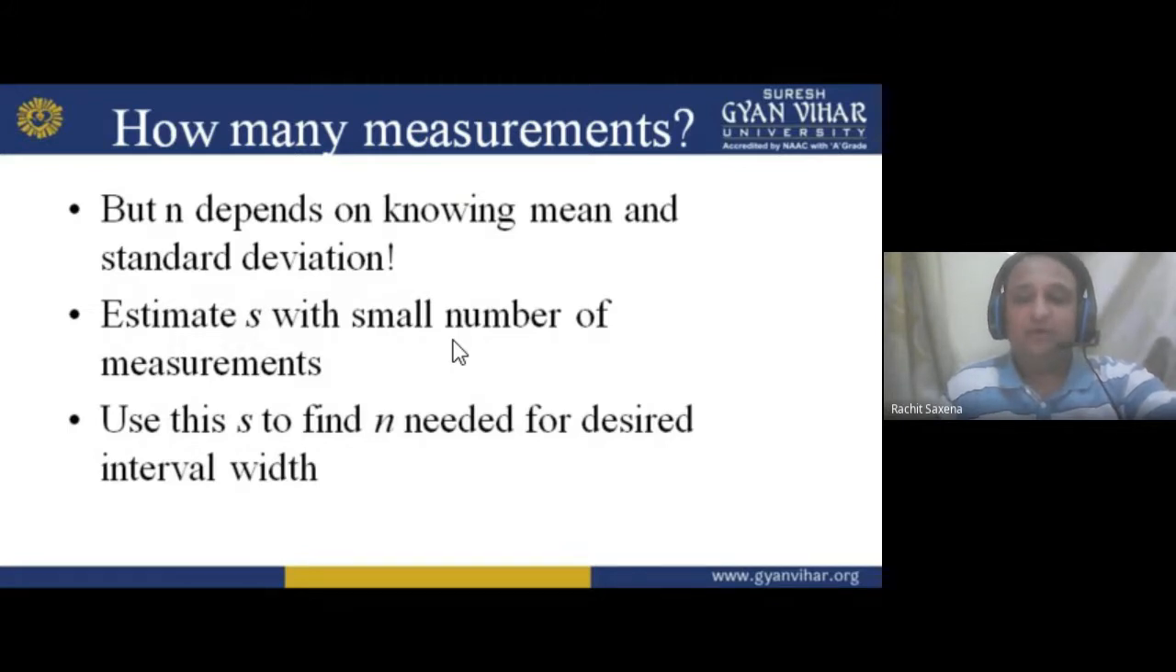Okay, I hope you understand this thing. So how many measurements depends on knowing mean and standard deviation. Estimate S with a small number of measurements. Use this S to find N needed for the desired interval width, how much width, and how much we can find the width. We can use this thing.